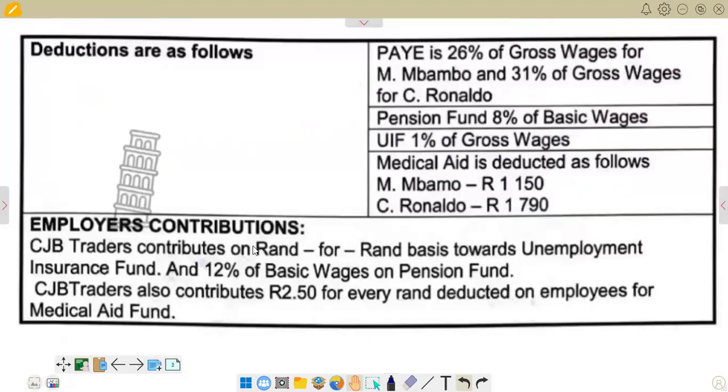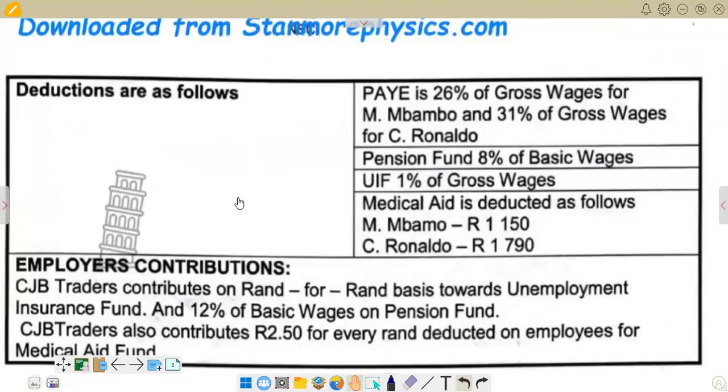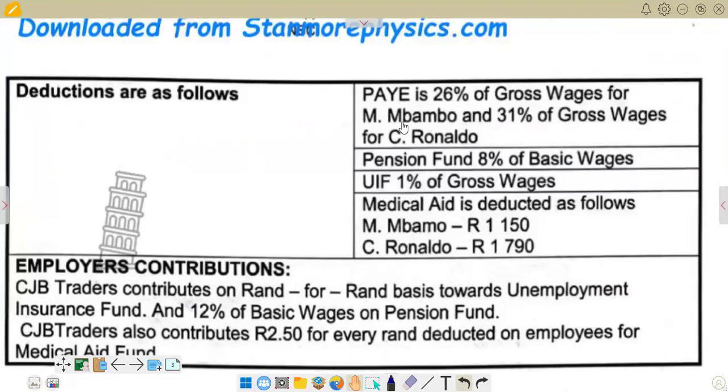On the next page, we are given the instructions on how to calculate the deductions. We have pay as you earn, which is 26% of gross wages for Mbambo, and for Ronaldo it is 31% of gross wages. Then we have the pension fund, which is 8% of basic wages, applying to both workers. Then UIF is 1% of gross wages, applying to both workers. The medical aid is deducted as follows: for Mbambo 1,150, and for C. Ronaldo 1,790.